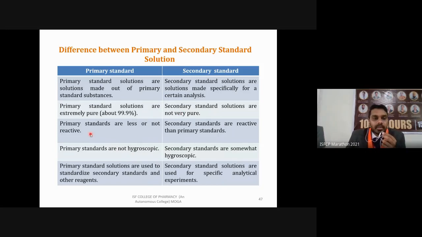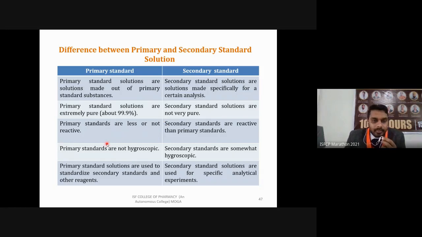Then, primary standards are not reactive, or you can say highly unreactive. When you are making a solution, or weighing it under normal storage condition, they are unreactive; they are not going to get degraded or decomposed in normal condition. But secondary substances can be reactive, they can react with environmental conditions and get degraded. That will ultimately decompose your product, and it will affect the concentration of your solution.